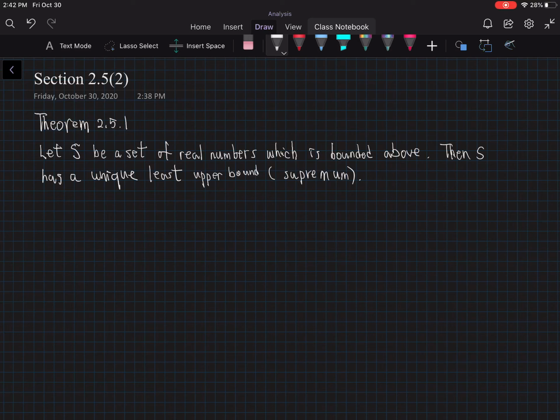Okay, so there's a lot of things going on here. What it says is, if a set is bounded above, number one, there exists a least upper bound. Number two, that upper bound is unique. So there are a lot of things that need to be proved, so we need some lemma here. The first lemma is this. It's actually number 2 in your homework problem on page 54. I'm doing it for you right now.